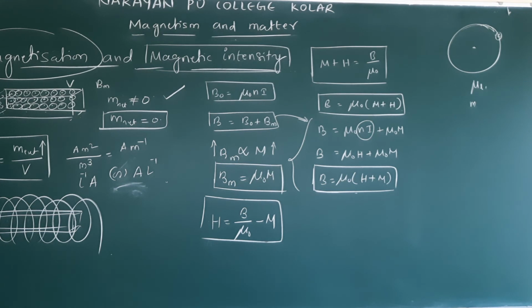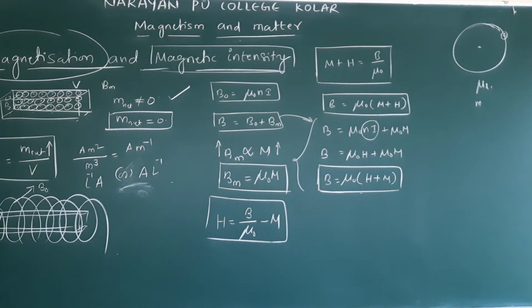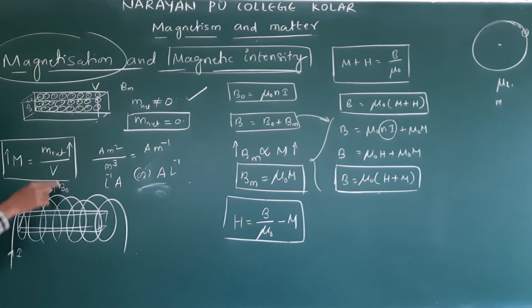The strength of the magnetic field I mentioned: inside, we wanted to mention B naught. This B naught depends on n into I. This is the strength of the magnetic field.